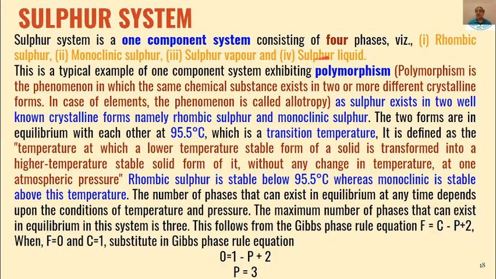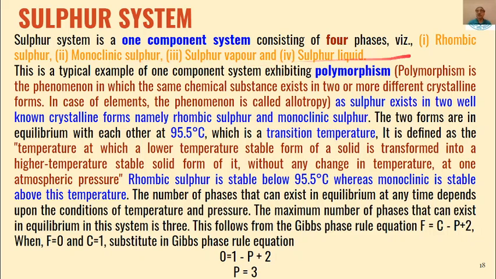That means there is an existence of polymorphism in a one component system. Polymorphism is the phenomenon in which the same chemical substance exists in two or more different crystalline forms. And in the case of elements, this phenomenon is called allotropy.